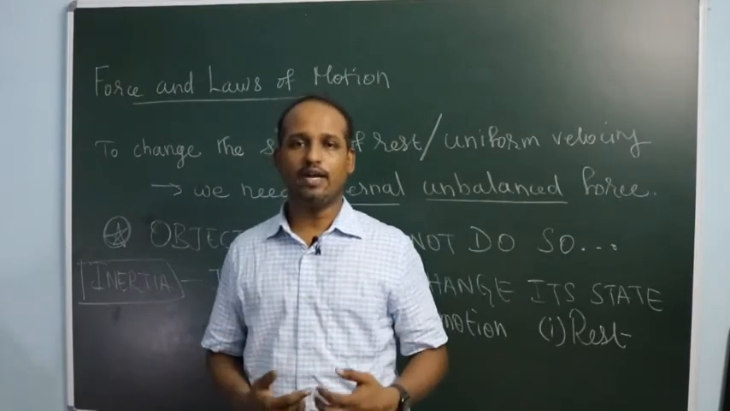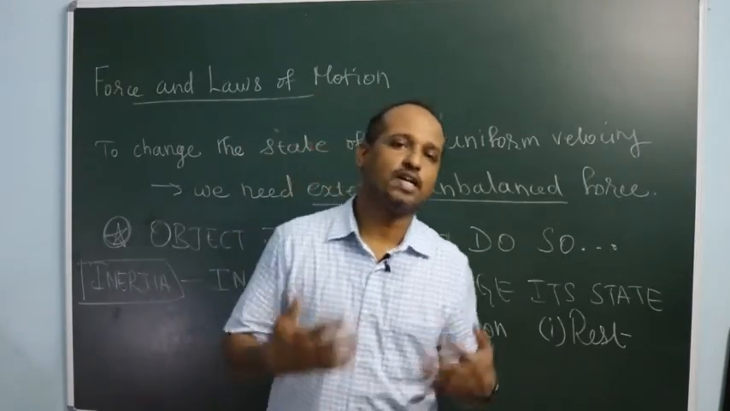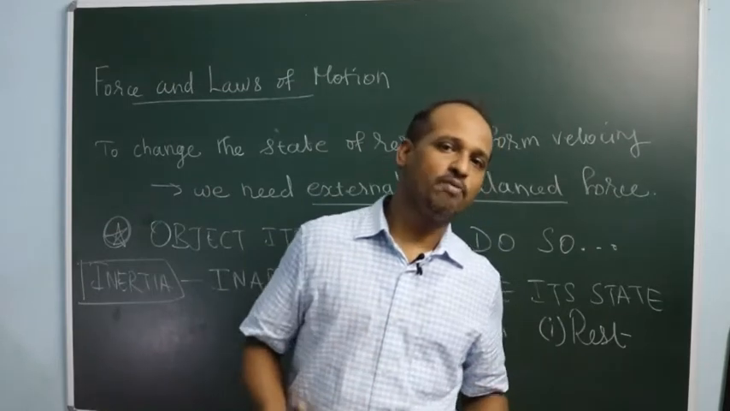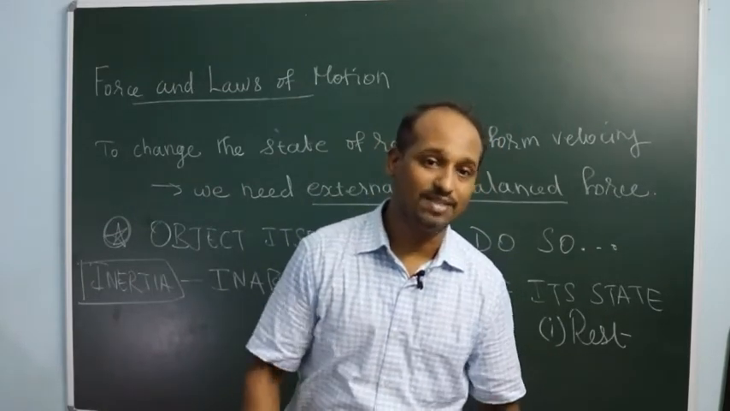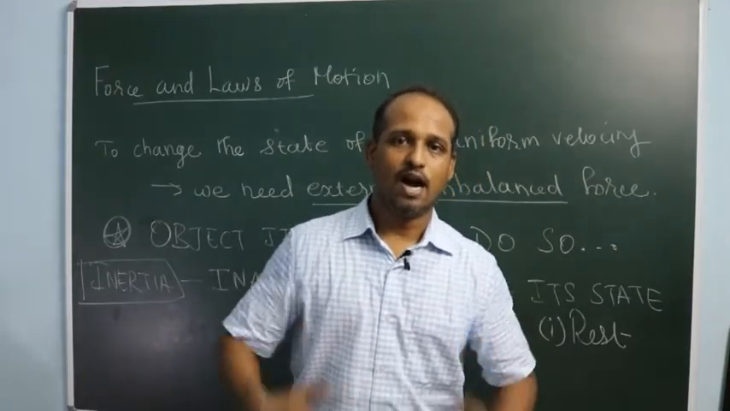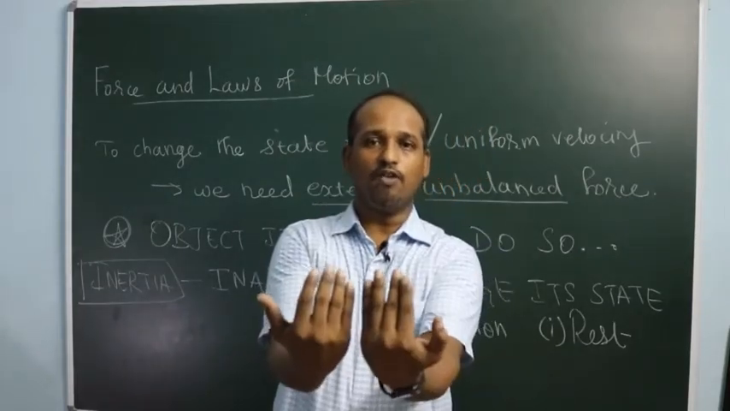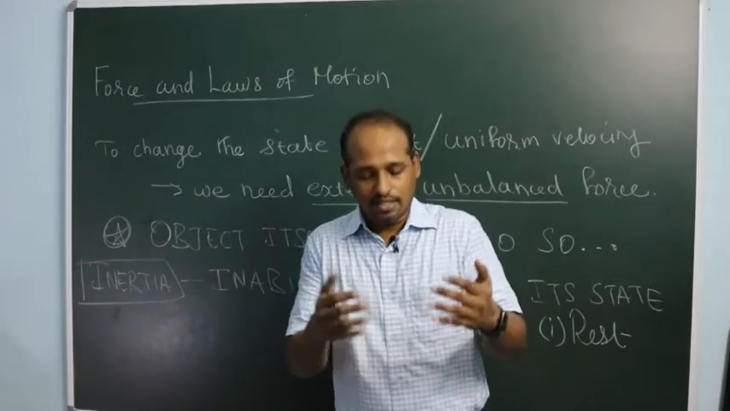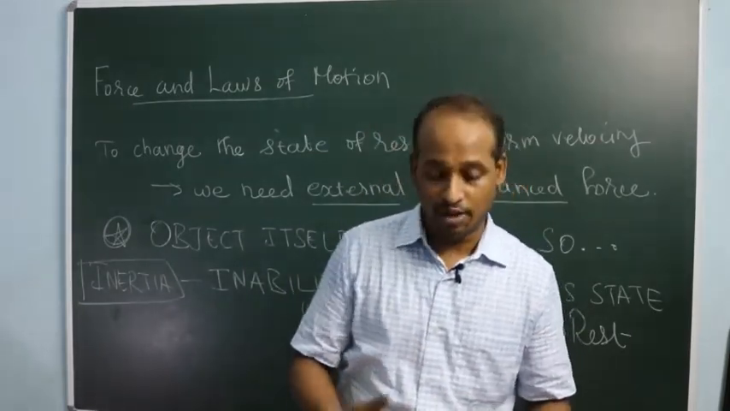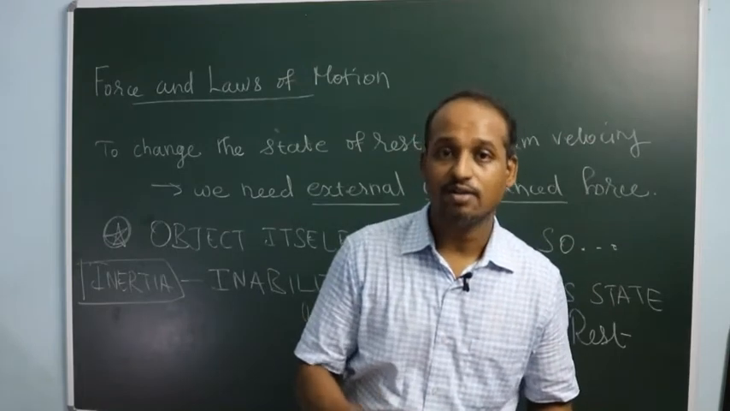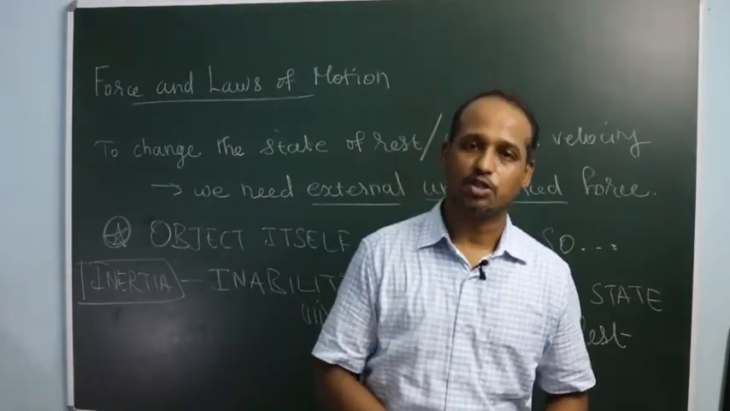Because while you are running, both the lower part and the upper part of your body are in motion. When you are tripped by something, the lower part comes to rest because of the force exerted by whatever tripped you, and the upper part continues to move forward. That is an example of inertia of motion. So why do you fall when you are tripped while running? Inertia of motion.